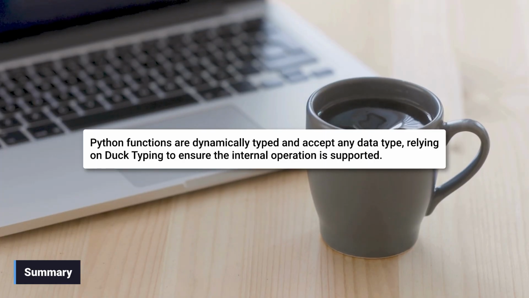To summarize, Python's flexibility means you can write generic functions that work with diverse data types. Your function's success depends only on whether the passed object supports the operations you perform on it.